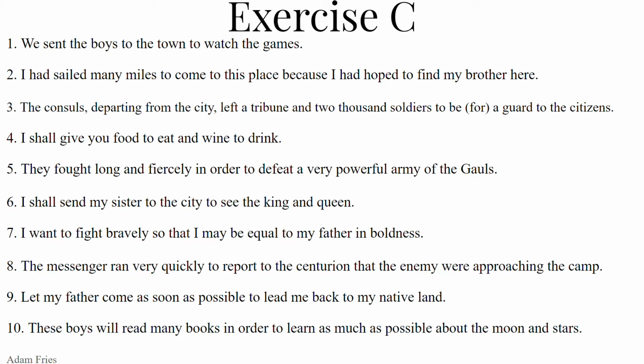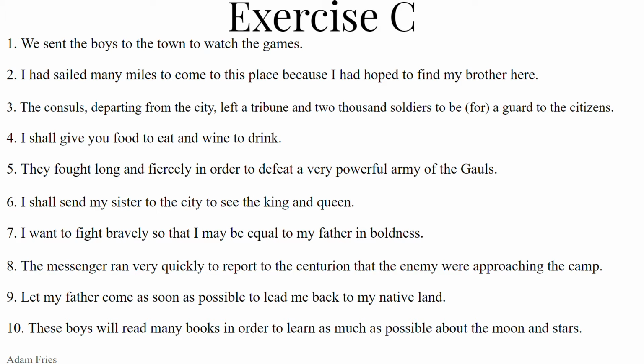However, we could also use the adjectival kind, introduced by a relative pronoun. Now the antecedent, who's going to have to watch the games? Well, that's going to be the boys. So plural masculine, and then this is going to be nominative inside the clause, because the boys are the ones doing the action of the verb. They're the subject. So qui ludos spectarent, who might watch the games.